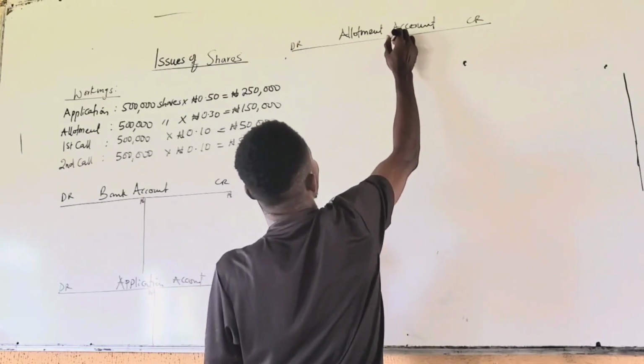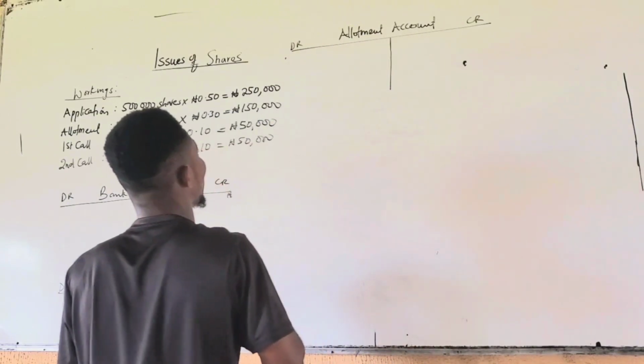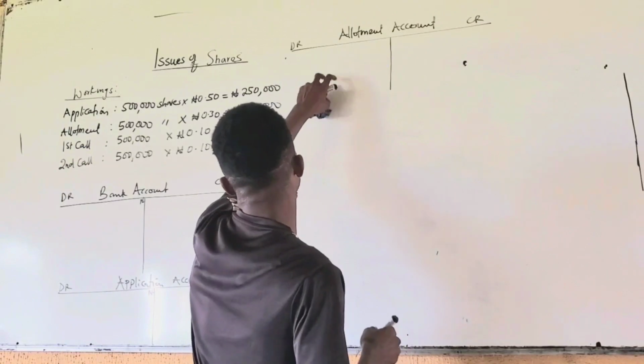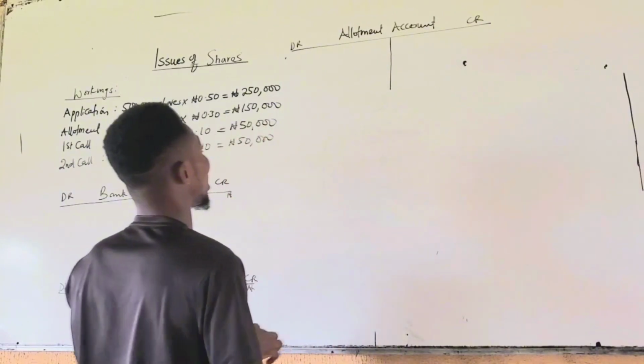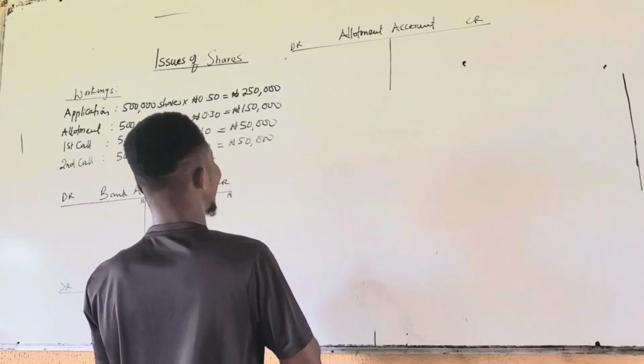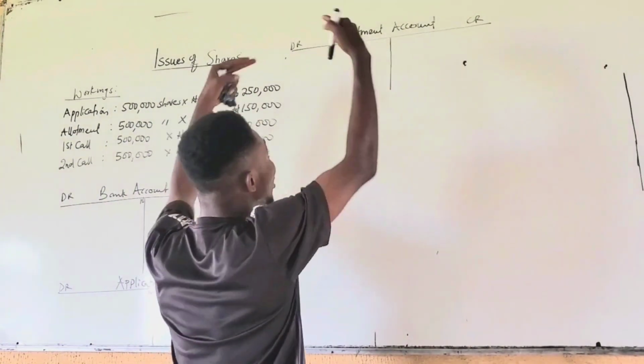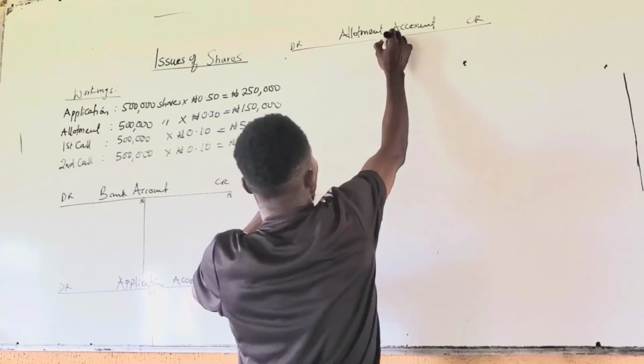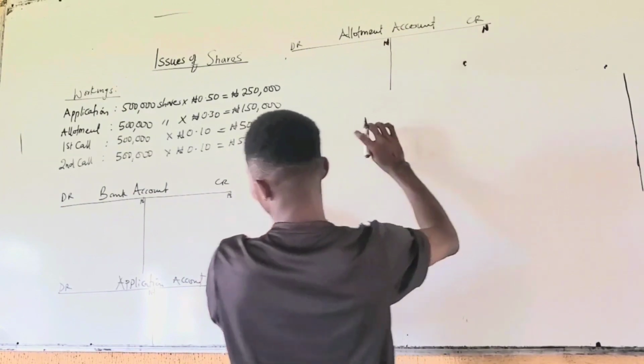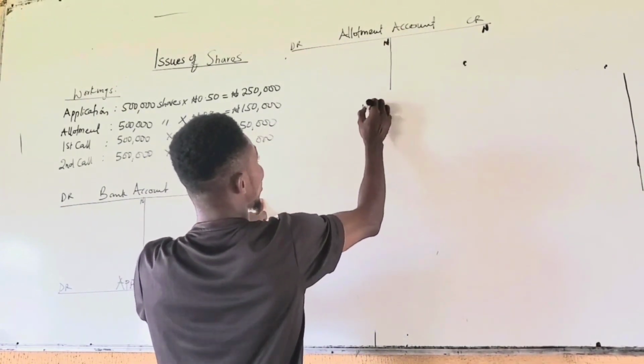In some questions, there may be premium. When the shares are issued at a premium, it will affect the allotment account and the share premium account. So it will be stated there that the share premium is included in the allotment. So we'll also see a question like that. Then first call account.